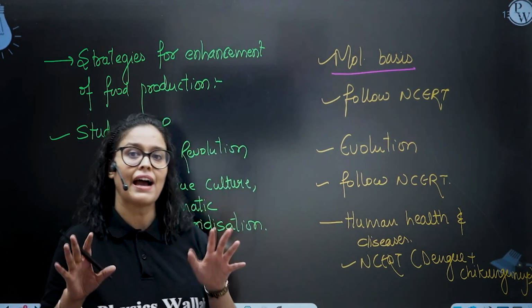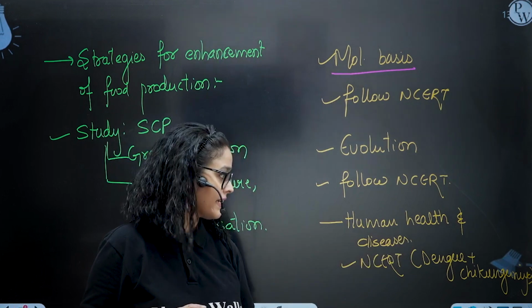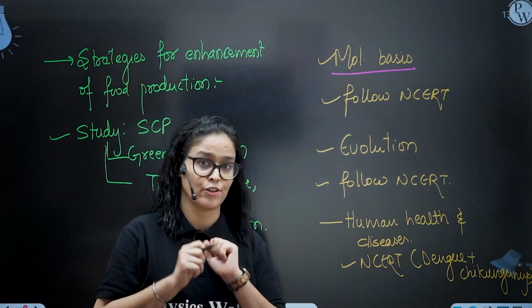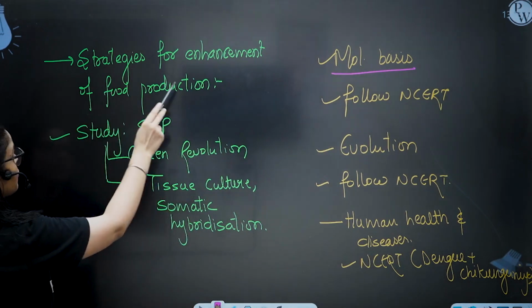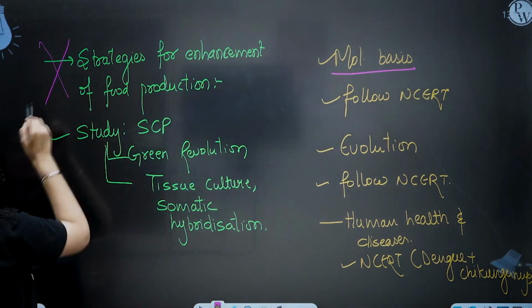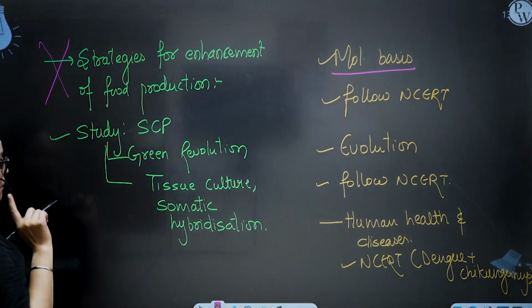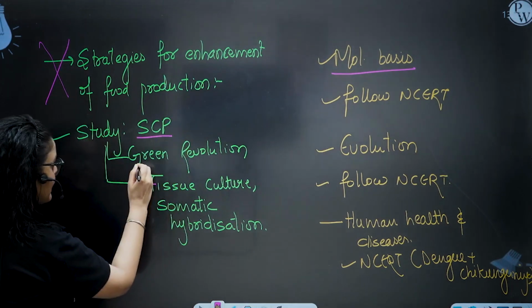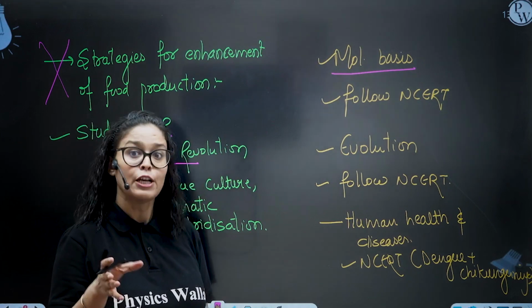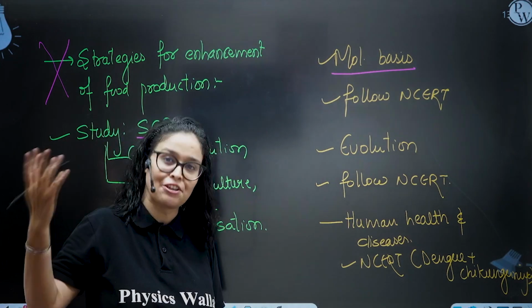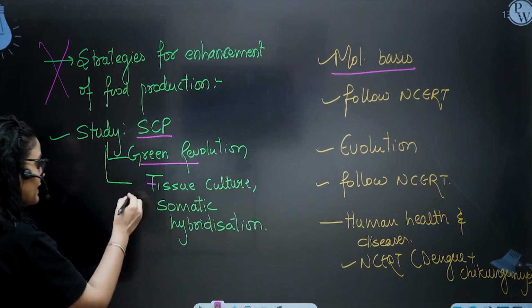Actually, in the NEET syllabus, they have added dengue and chikungunya. So you can add these topics in your notes. Next, strategies for enhancement in food production. The full chapter is deleted from the new NCERT, but they have added single cell protein and green revolution in the microbes chapter. So you have to study these two topics in a different chapter, but ultimately incorporate them in your notes.